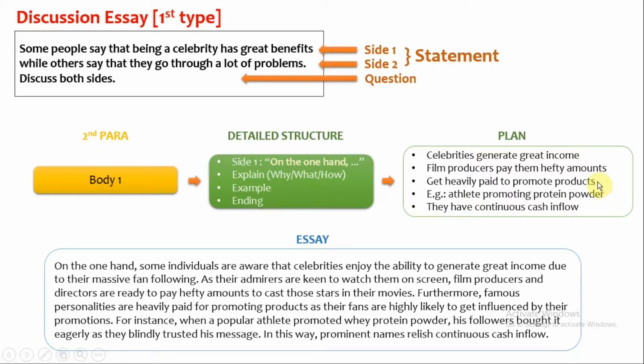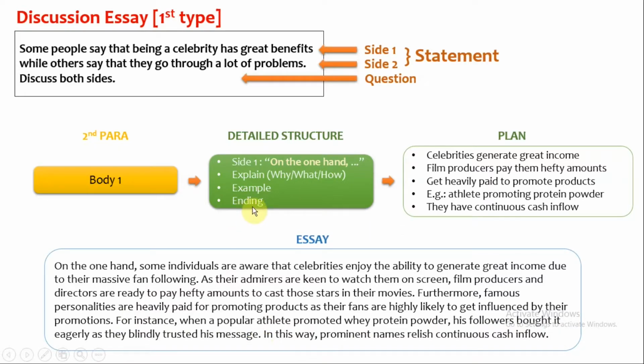Here we'll give an example of an athlete promoting protein powder as it's related to our third sentence. You can use for example, for instance, or you can give the example directly without these phrases. Here the example is, for instance, when a popular athlete promoted whey protein powder, his followers bought it eagerly as they blindly trusted his message.